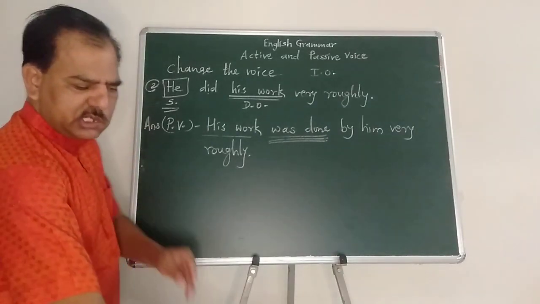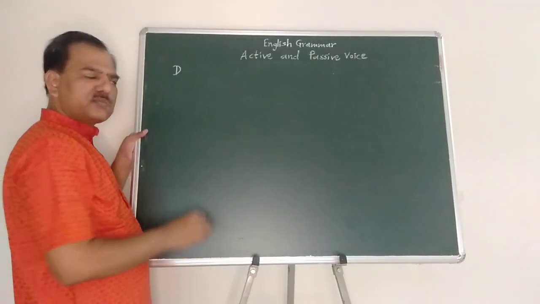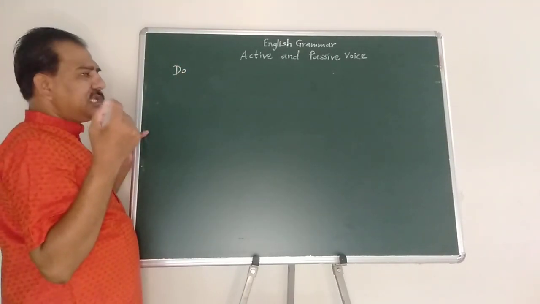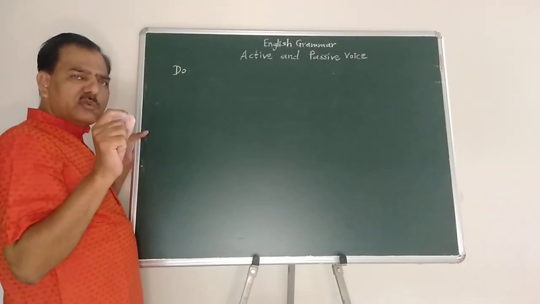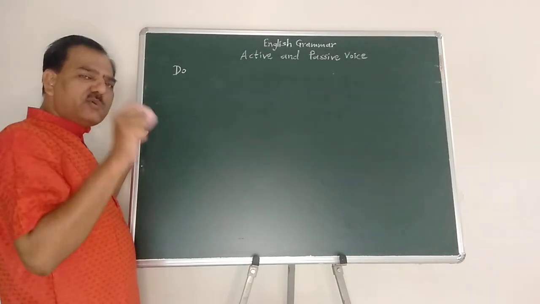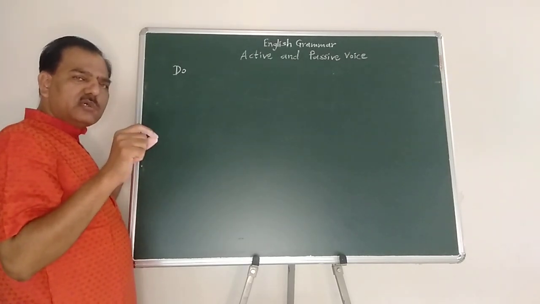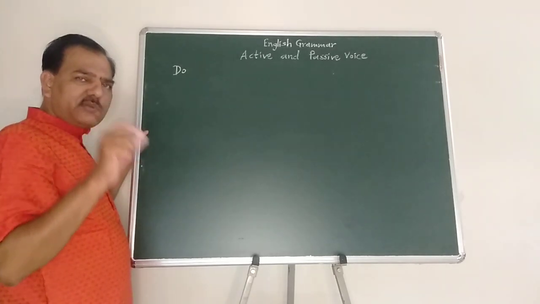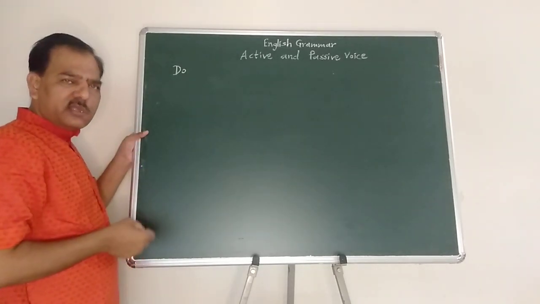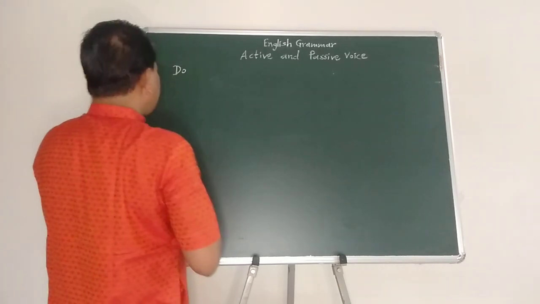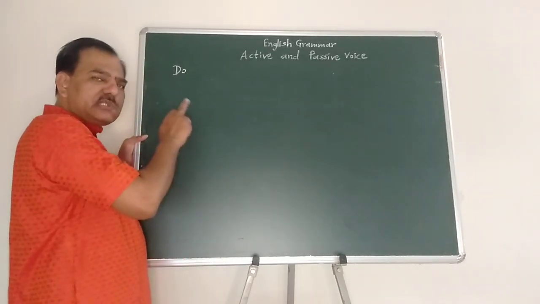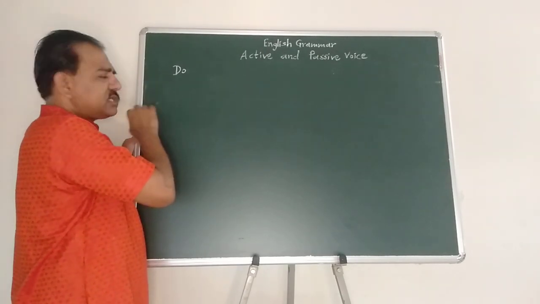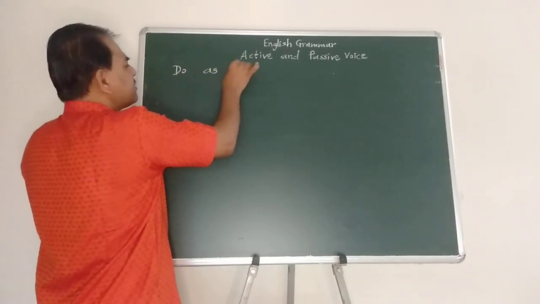So next example. Now some changes in instruction. In case of change the instruction, change the voice. How can the instruction be changed? That is also important to see in the activity sheet. Instead of giving the instruction change the voice, there can be some slight changes in the instruction. Do as directed.